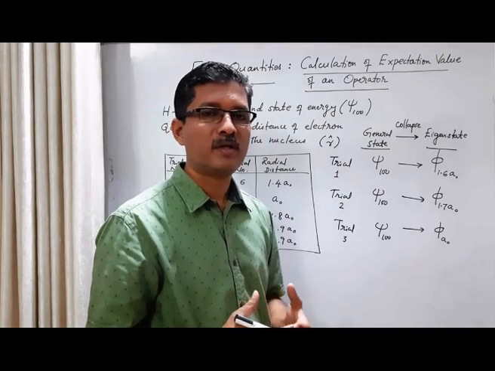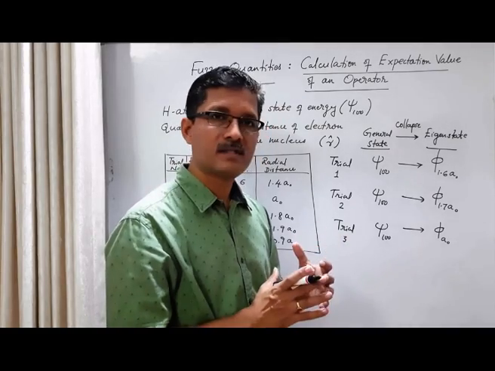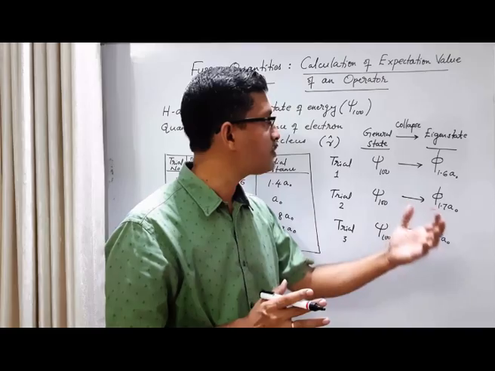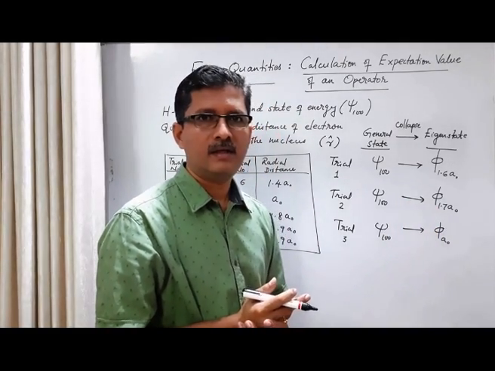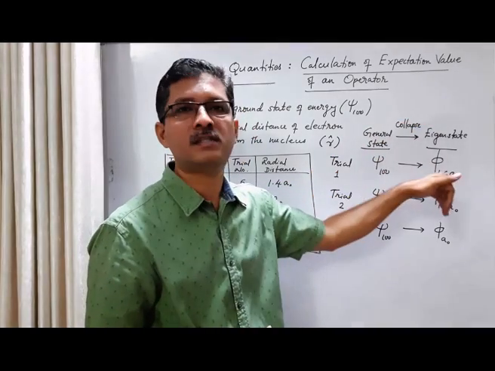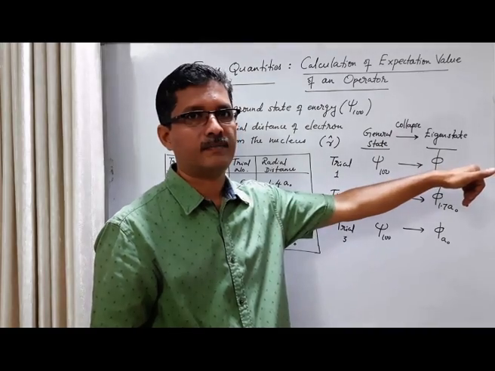So the result of a measurement is collapse of a general state wave function to the eigenstate wave function, or a general state collapses to one of the eigenstates. This is just a word, collapse. It only means that there is a sudden change from the general state to one of the eigenstates.